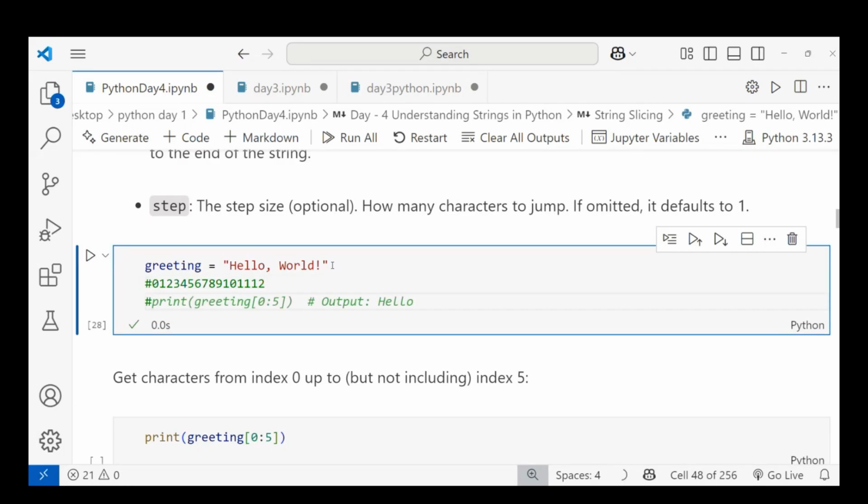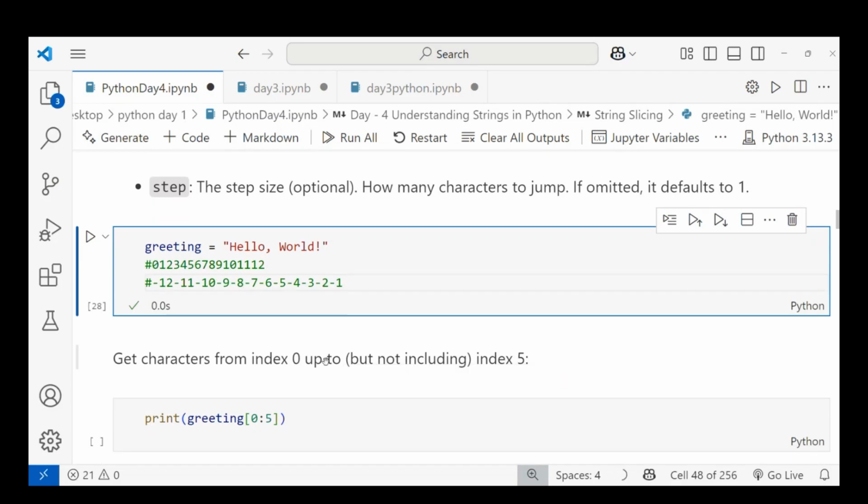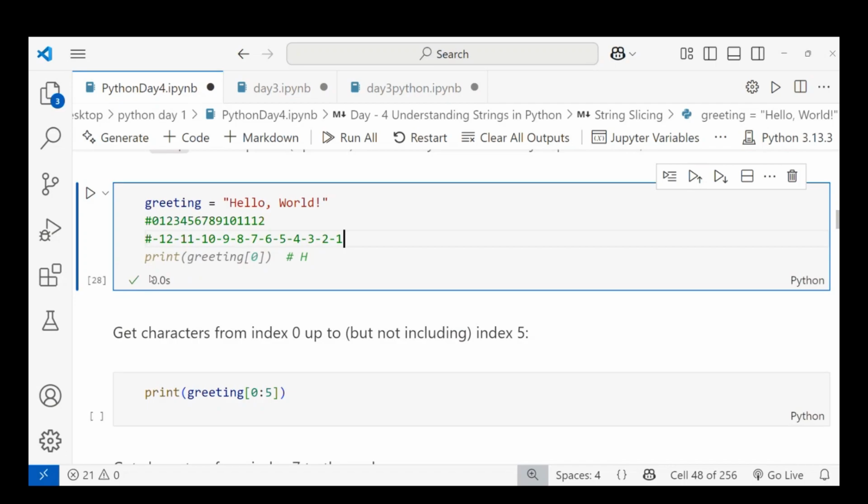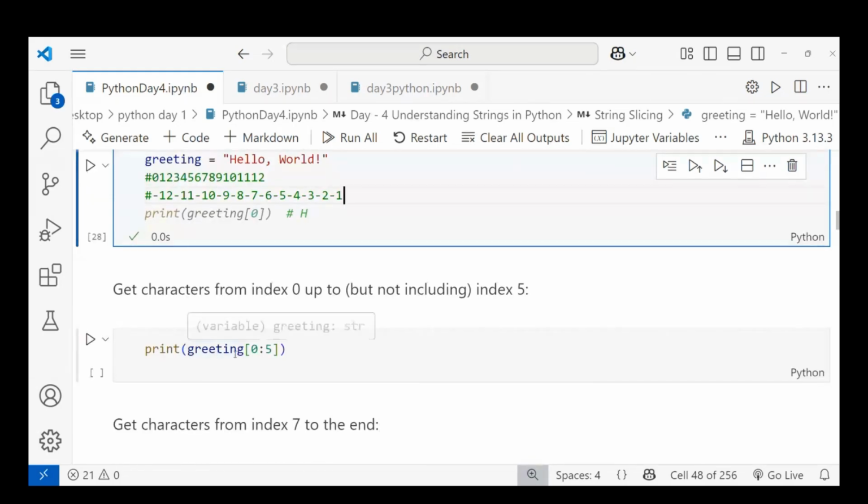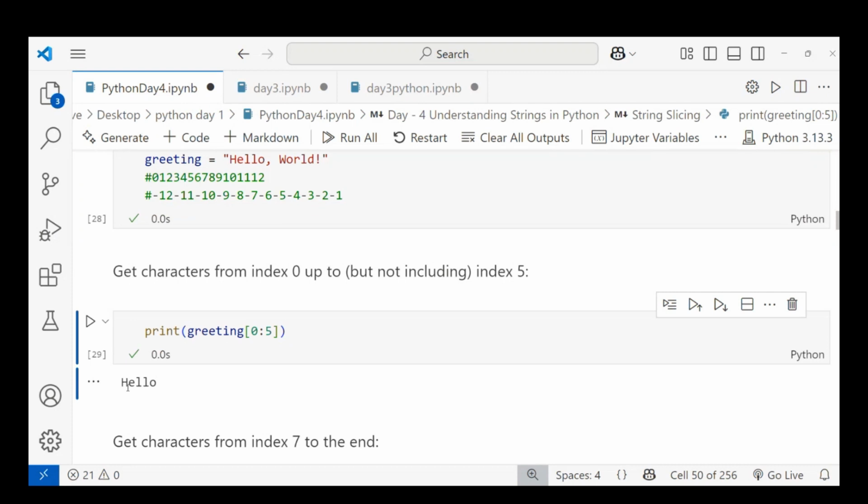the negative indexing. We start from minus. Okay, so get the characters from index 0 up to index 5. I start from 0 and end at 5. When I run this, 0, 1, 2, 3, 4, 5 with the comma included, I will get the output. You can see I am passing greeting of 0 colon 5, and when I run this, I get the output.